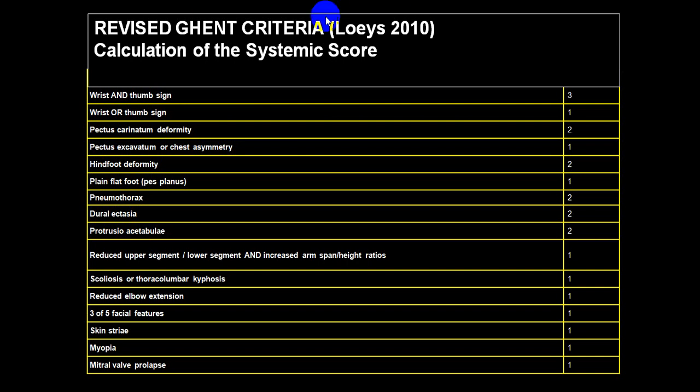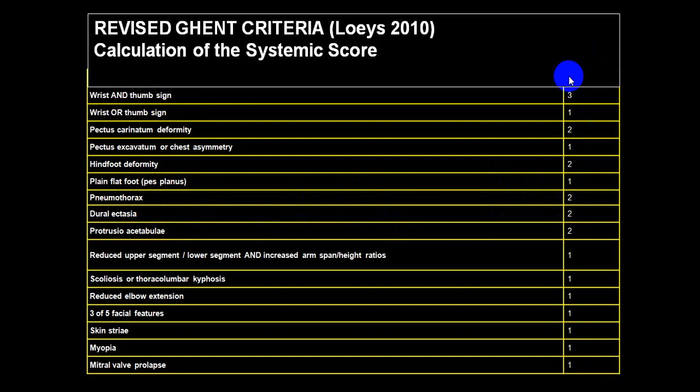This is the revised criteria where you give points. Wrist and thumb sign is given 3. Wrist or thumb sign, 1 point. Pectus carinatum 2, pectus excavatum 1. Hindfoot deformity 2, pes planus 1 point. Pneumothorax 2, dural ectasia 2. So these are different things.